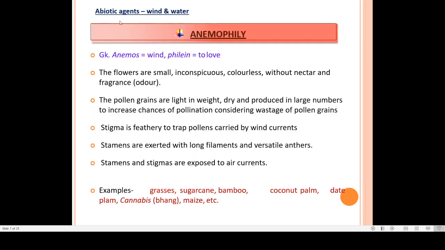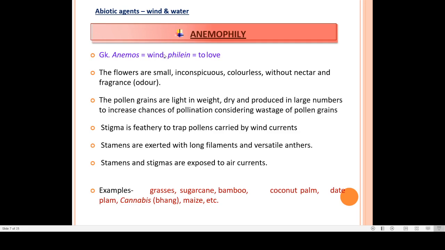Now, when abiotic agents are involved, that we will see in detail. So, anemophily is a condition where wind is involved as an agent for carrying pollen grains.